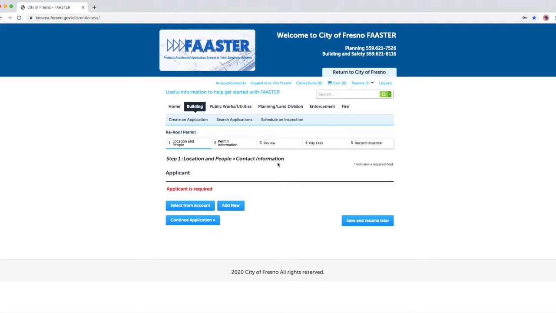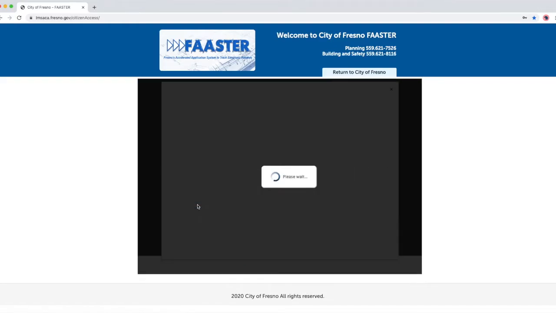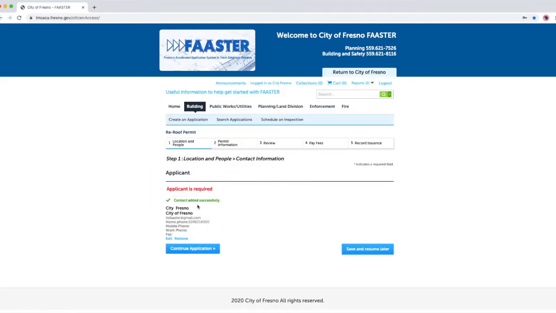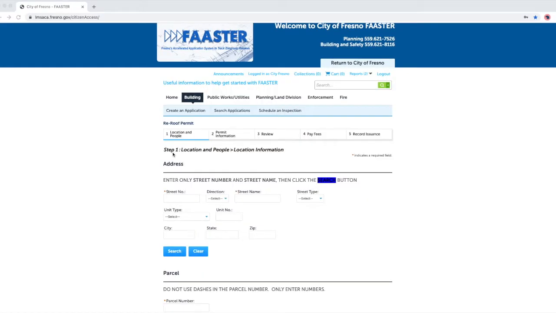Contact Information. Under Applicant, click on Select from Account. If you are the applicant, this will select from your FAASTER account and auto-populate all required fields with your information. This requirement is important for future actions required on this submittal, such as back checks, resubmittals, and amendments. Click on Continue Application. You will return back to Step 1, Location and People, Location Information.